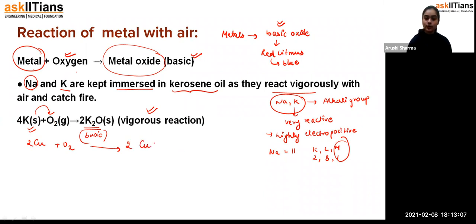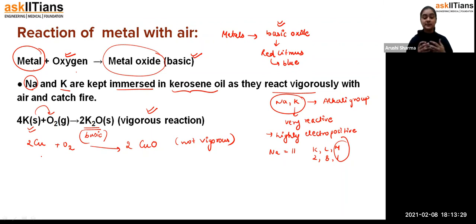That is the copper oxide, CuO. But this reaction is not vigorous. Now, why is it not vigorous, students? Because copper is not that reactive; copper can't lose its electrons easily, or you can say that it is less reactive than sodium and potassium. That is why it is not reacting with the oxygen very easily.